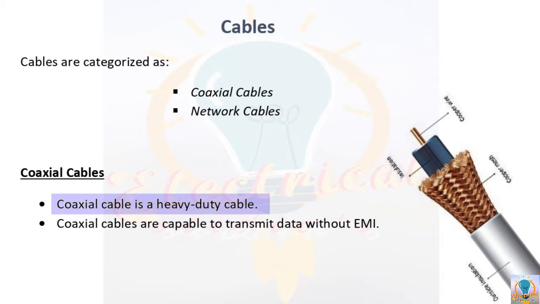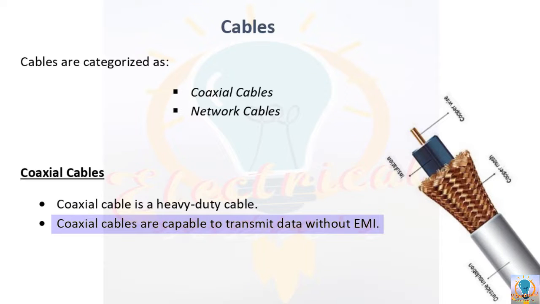Now here is the important point regarding coaxial cables: these cables are capable of transmitting data or signal without electromagnetic interference. As a result, coaxial cables are capable of transmitting signals of high frequency without any loss, or you can say with very low losses.